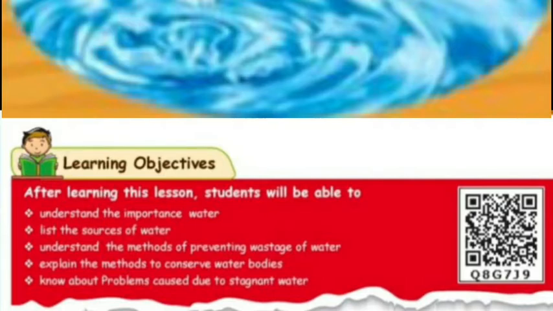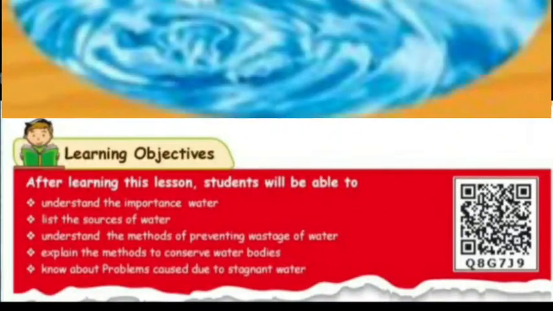Water is very precious for us, so you should know about water. What are the advantages of water and what are the disadvantages of water? For that reason we are going to learn about water. Do you know the chemical combination of water? All those things you will study in higher grades, but right now you should understand what water is, what the sources of water are and how we can conserve water. All those things you are going to study in this class.